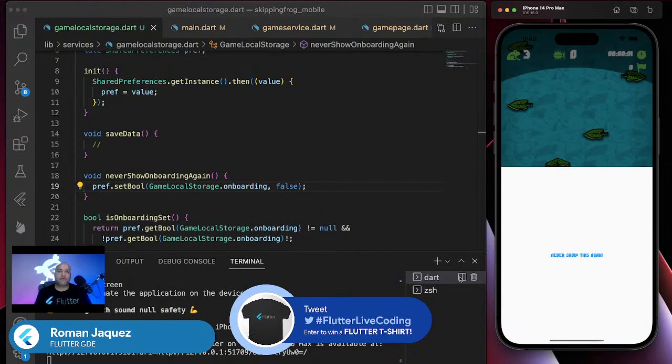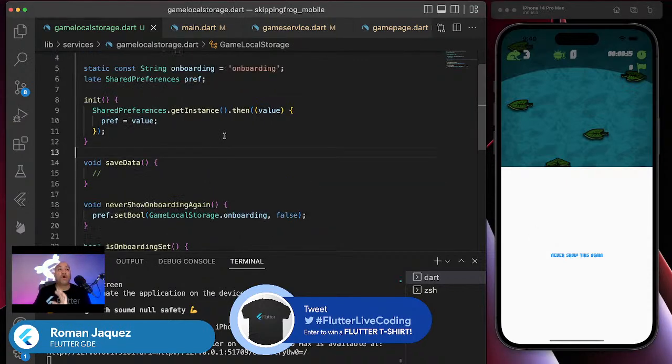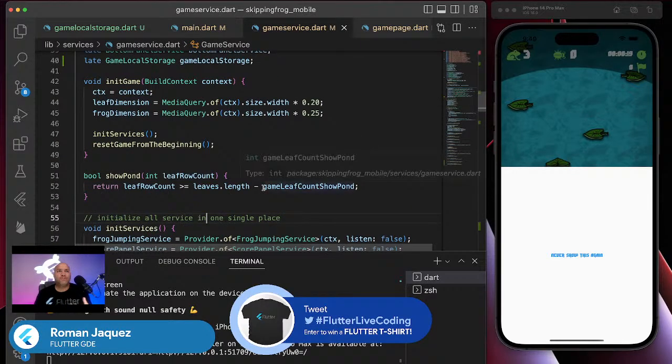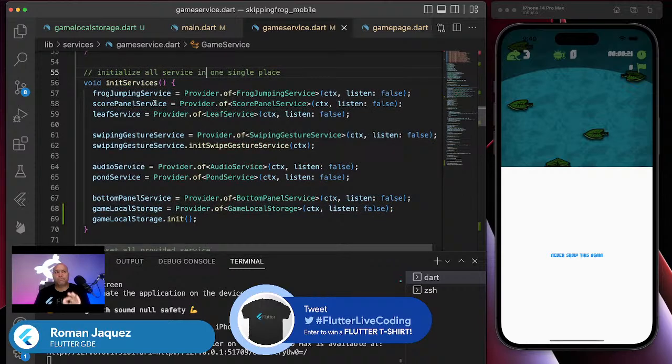I hit start, and there it is. See, that was the problem, Damien. I installed the package, but I did not reload the application appropriately. I needed to make sure that the application had access to the shared preferences and was able to pull it. So keeping it in the init method was the right way at that moment, because I'm not doing it too eagerly. I'm doing it at the proper place where I'm initializing the game.